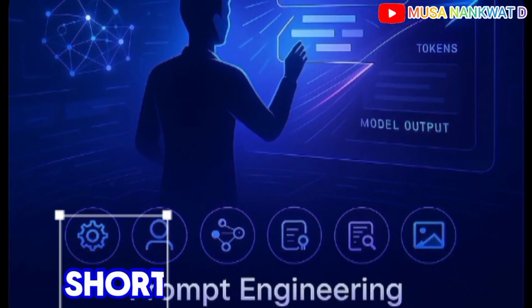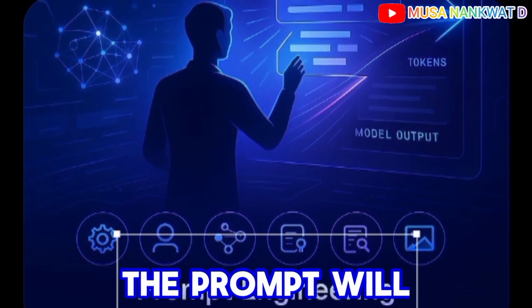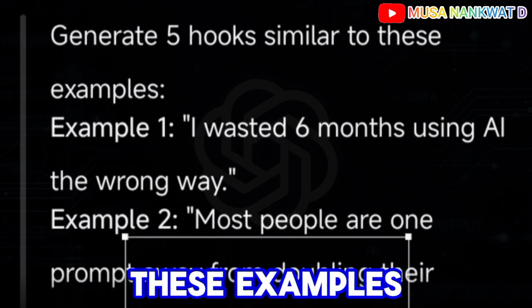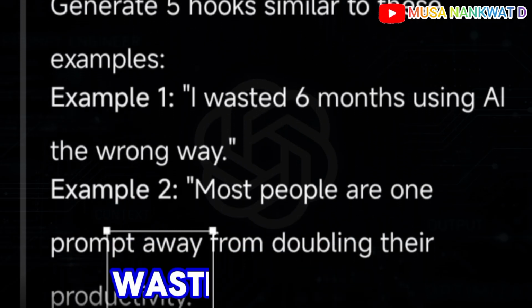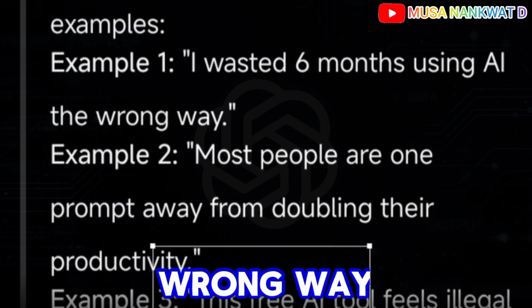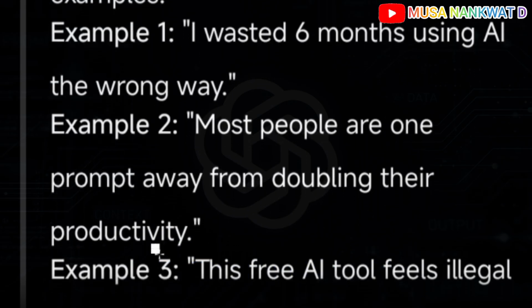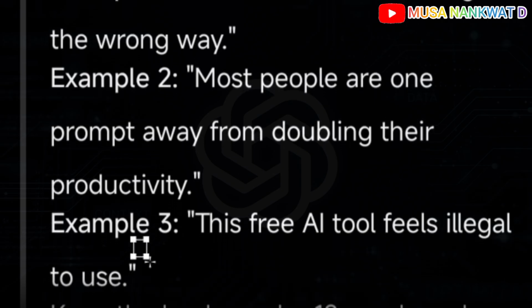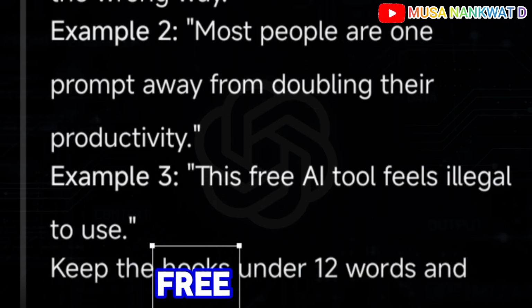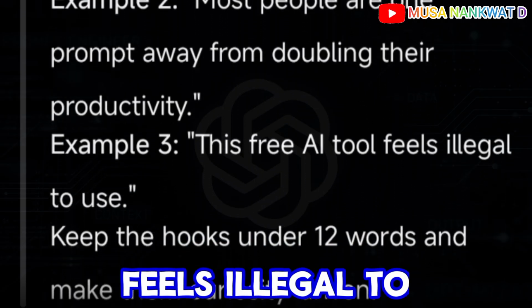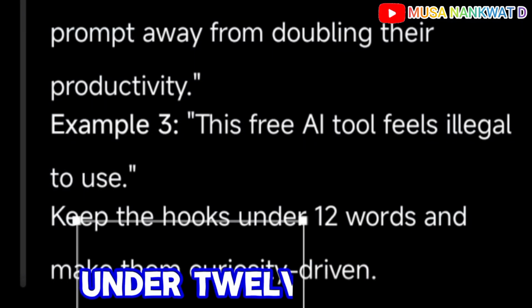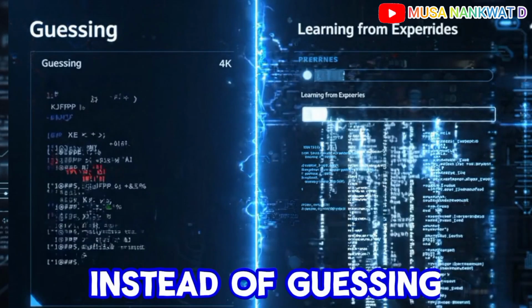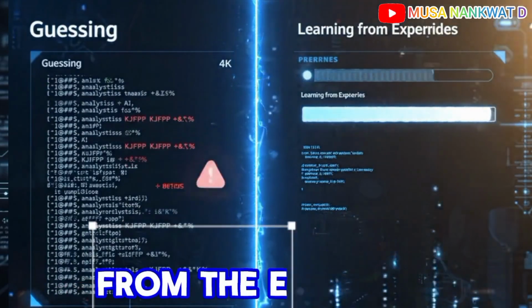Supposing you want short, punchy YouTube hooks, the prompt will be: generate 5 hooks similar to these examples. Example 1: I wasted 6 months using AI the wrong way. Example 2: Most people are one prompt away from doubling their productivity. Example 3: This free AI tool feels illegal to use. Keep the hooks under 12 words and make them curiosity driven. Instead of guessing your style, the AI learns from the examples.